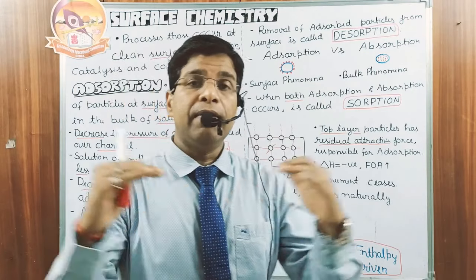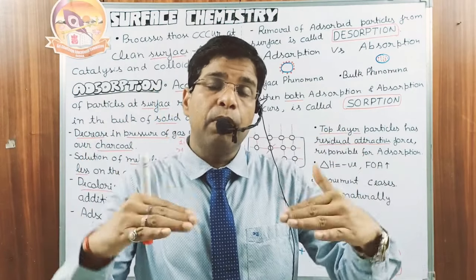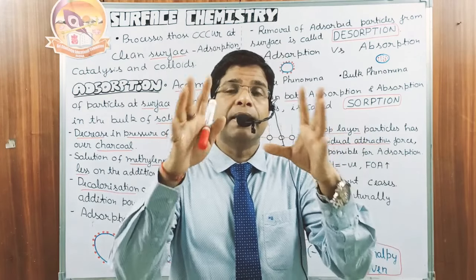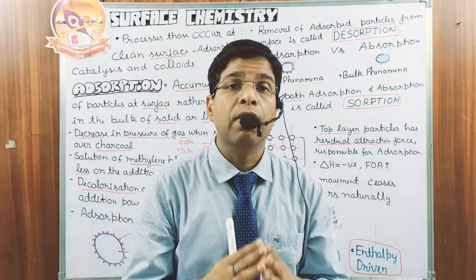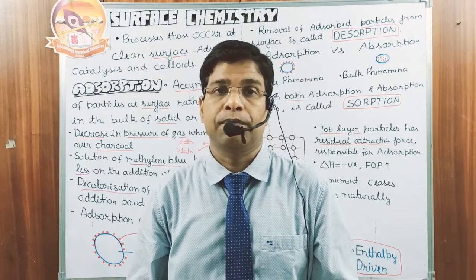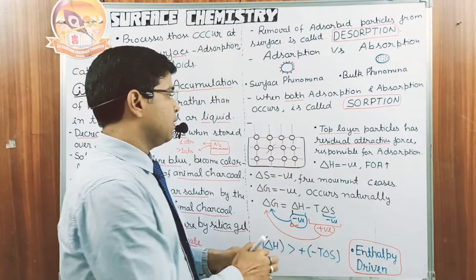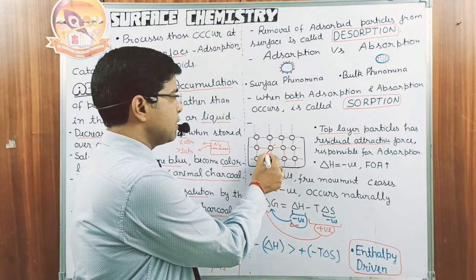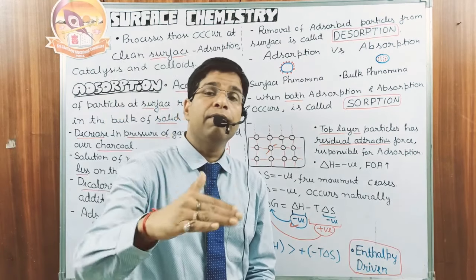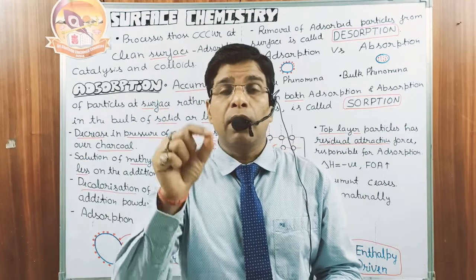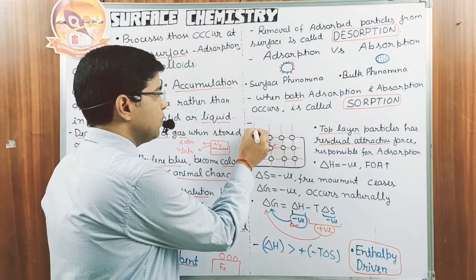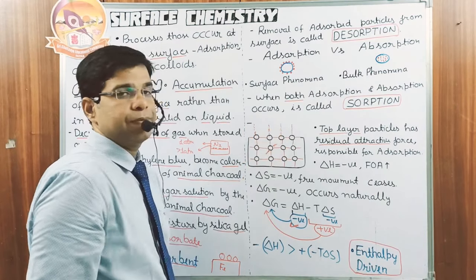Look, we have the surface and below the surface we have many other particles. The particle which is present inside has all its valencies satisfied in all possible directions. But think about the particle which is just at the surface. The top valency of the particle is not satisfied, it has a residual top valency.